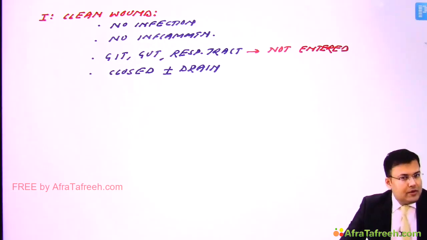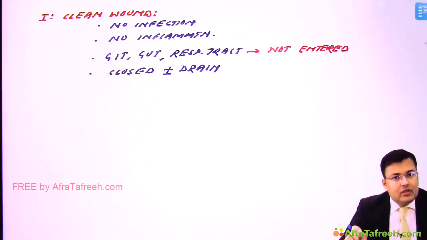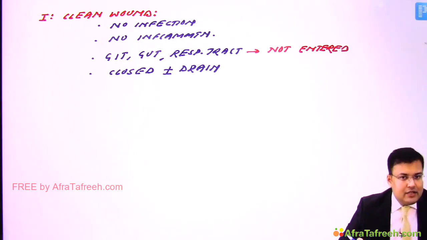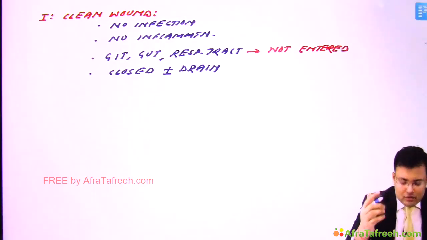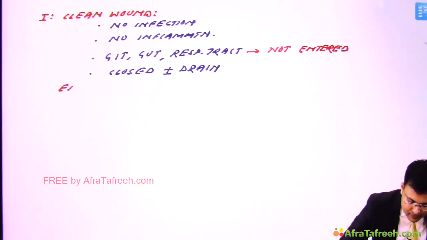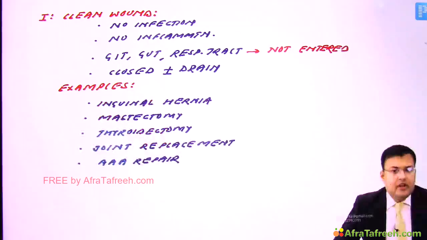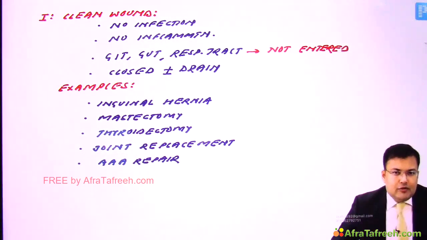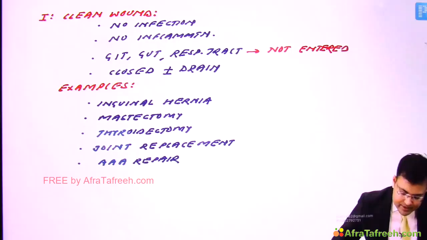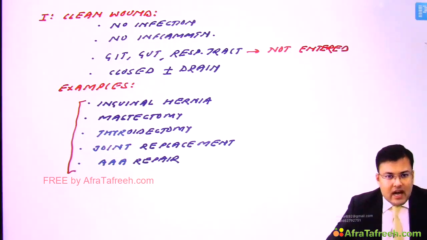Now see the most important aspect. They will give you the examples and they will ask you, this wound falls under which category? So see the examples of clean wound. Inguinal hernia surgery, mastectomy, thyroidectomy, joint replacement, or abdominal aortic aneurysm repair. Clear? So all these surgeries are included in the clean wound.